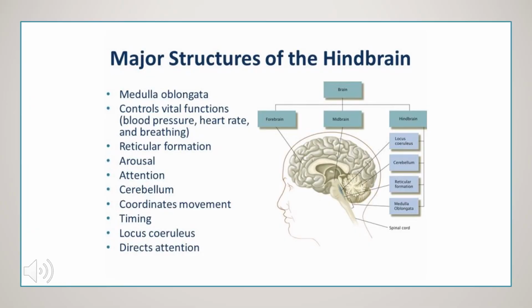So students, if I'm summarizing the major structures of the hindbrain, we know that the hindbrain consists of the cerebellum, medulla oblongata, and pons varolii. Here the medulla oblongata controls vital functions: blood pressure, heart rate, and breathing. It shows reticular formation, attention. Now the cerebellum coordinates movements, timing, and it directs attention. So these are the major structures of the hindbrain.